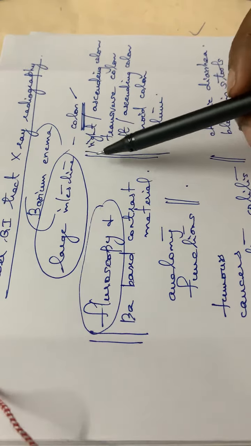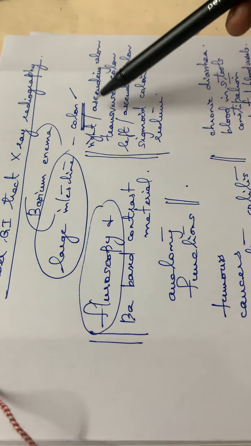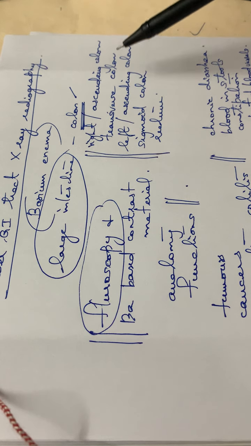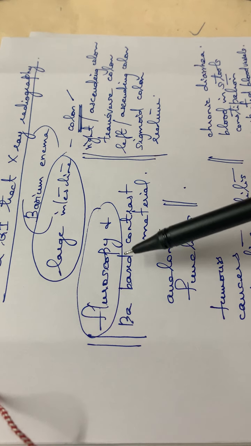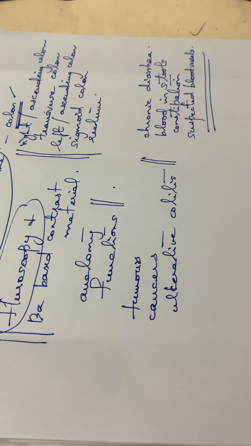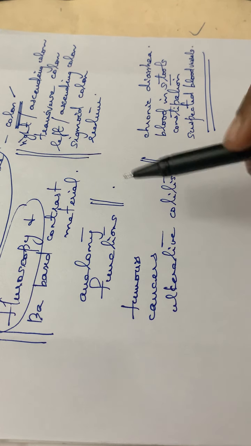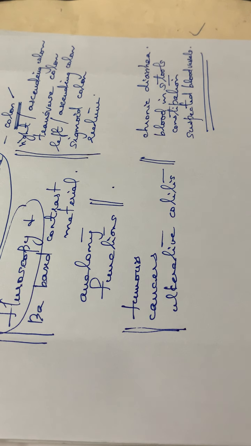So normally this barium enema is used to diagnose the large intestine called the colon, and its many areas: right or ascending colon, transverse, left or descending, sigmoid colon, and the rectum. Here also fluoroscopy and barium based contrast material is used, and thereby the anatomy and functions of the lower GI tract can be analyzed. It can be used to detect tumors or cancers or ulcerative colitis, etc. The symptoms of these cases can also be diagnosed by this lower GI tract X-ray radiography.